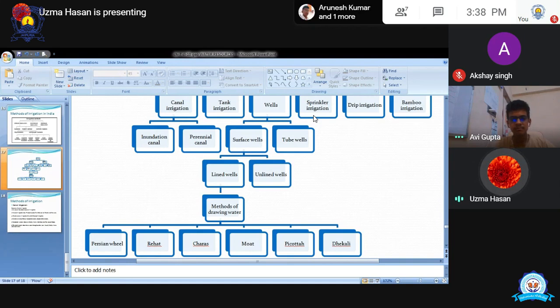One day I was watching a video of the irrigation of the Arabian fields. There was a donkey and a man. Two men were there and a donkey. They put a bucket into the well. Then one side rope was with the bucket into the well, and one side rope was with the donkey. And it was a plain field. कोई ऐसा नहीं था कि वहां पे पहाड़ हो. Plain field. They were there.